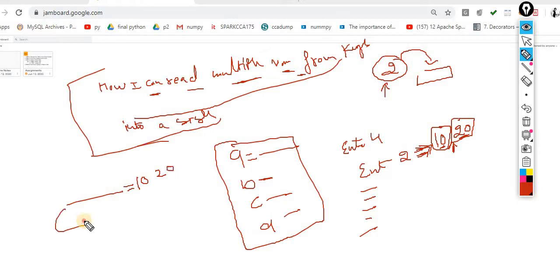But inside my code, these 2 values should be treated as different values. For example, A is equal to 10, B is equal to 20. But for the running environment, I am asking 2 values in a single line for this type of requirement. You guys definitely have the question, sir, what is this, what is that.